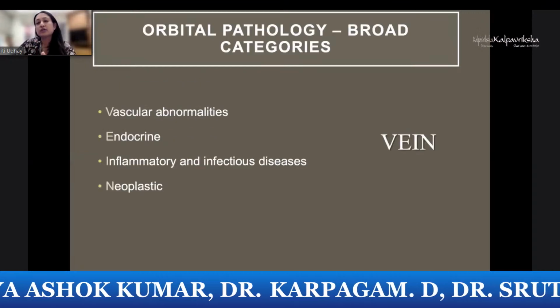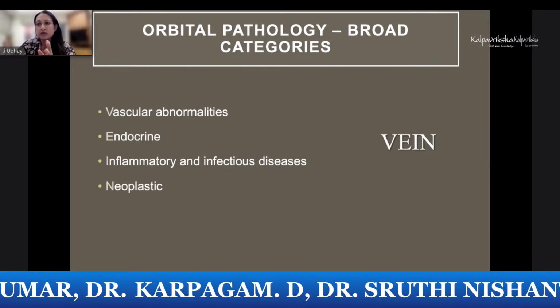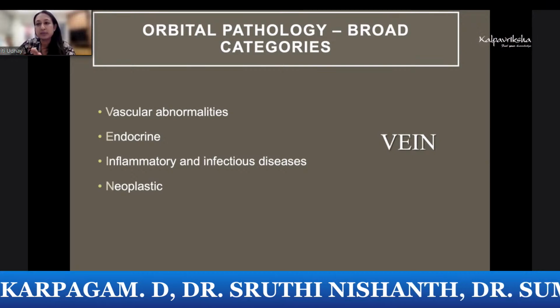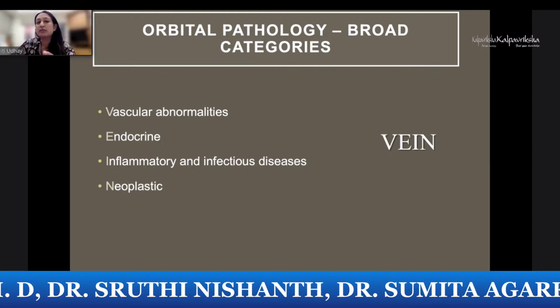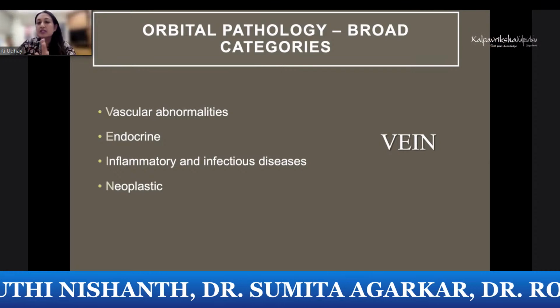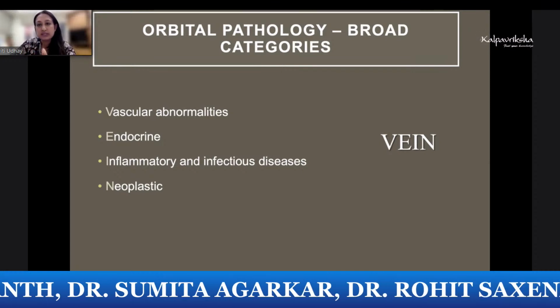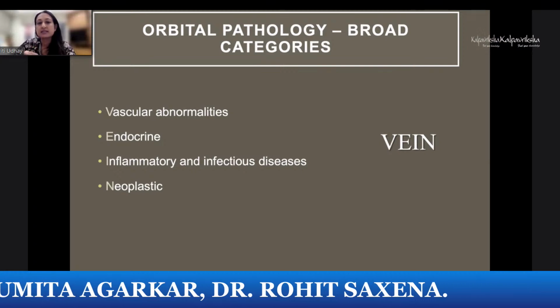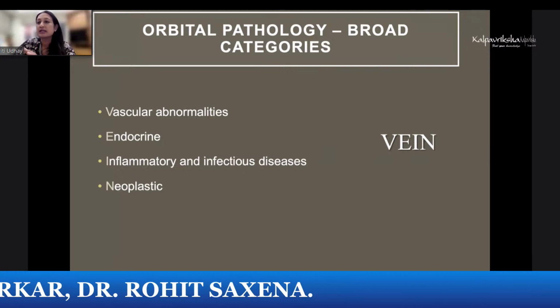Now, whenever you go through a case of orbit, you have to think in terms of four main pathologies in the orbit, which you can remember with the mnemonic VEIN. V is vascular abnormalities, E is endocrine, I is inflammatory and infectious diseases, and N is neoplastic.